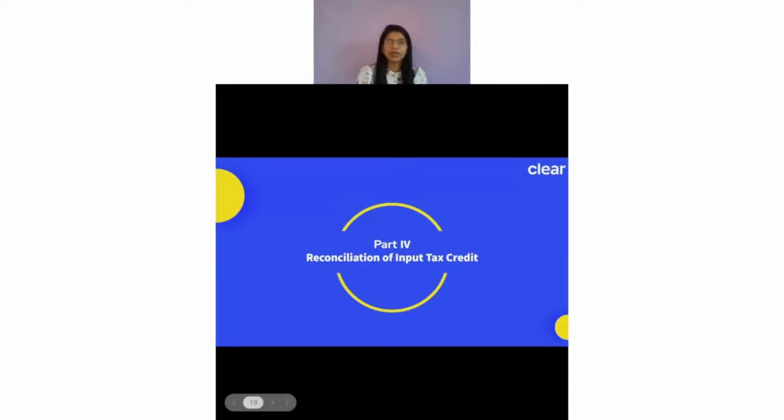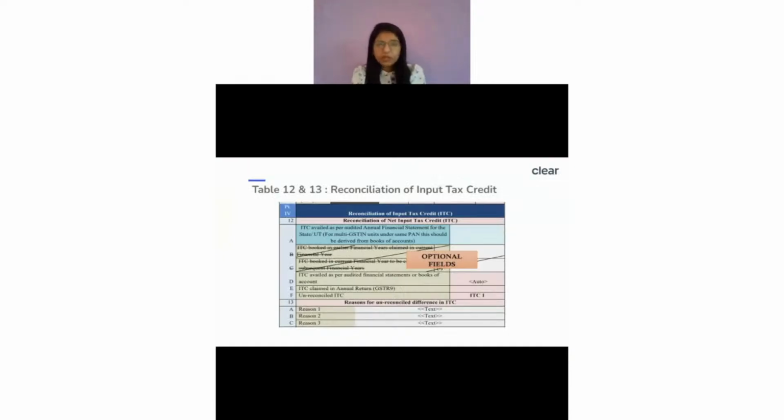Now the next very important, and I think this is one table where we have a lot of queries also, which is part 4, the reconciliation of the input tax credit, right? So if you ask me about the reconciliation of the input tax credit, here we have table number 12 and 13 of GSTR-9C, where we are doing the reconciliation of the ITC part, right?